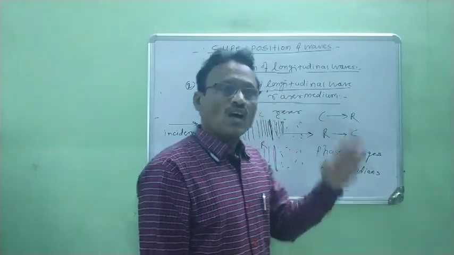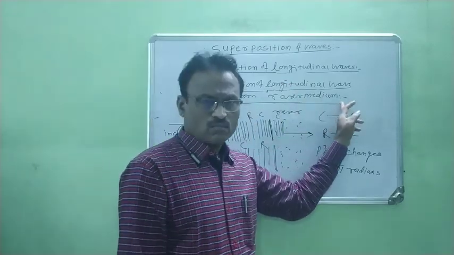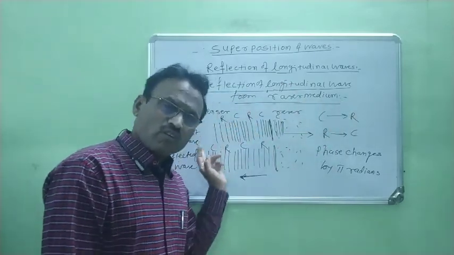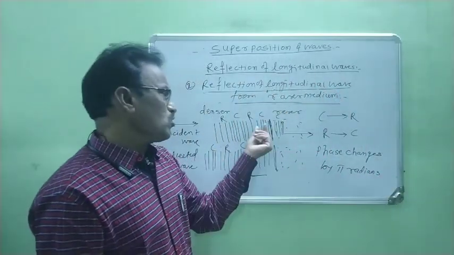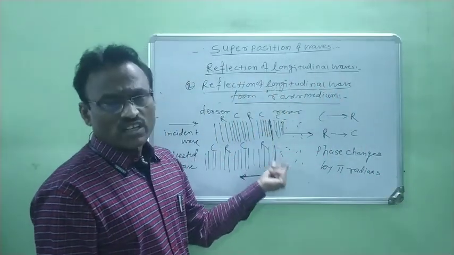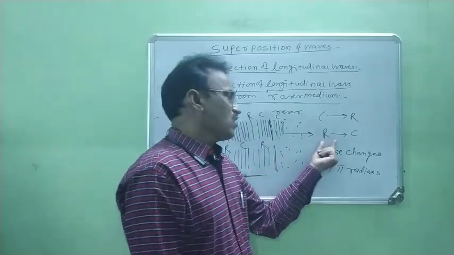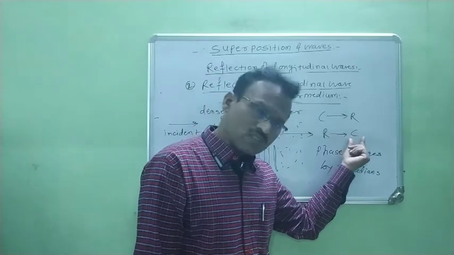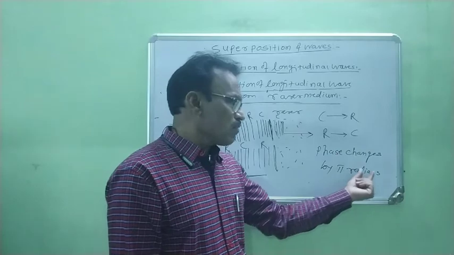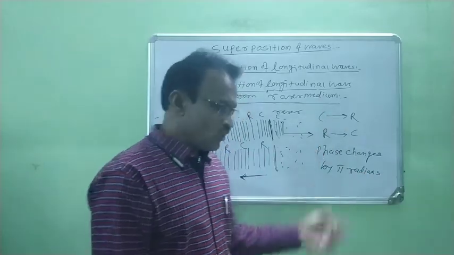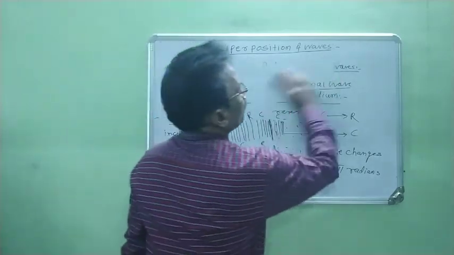Okay. Now, in the second part, reflection of longitudinal waves from a rarer medium. When the longitudinal wave travels from a denser medium to the rarer medium, compression of that denser medium gets reflected as rarefaction and rarefaction gets reflected as compression. Therefore, at that time phase changes by pi radians. Okay. In this way, today we discussed reflection of longitudinal wave.